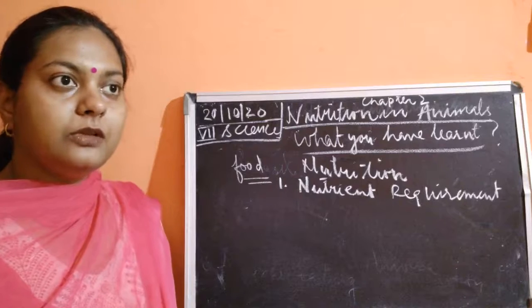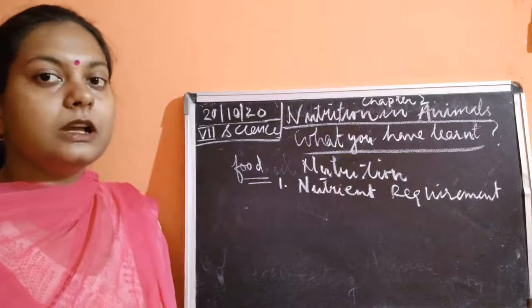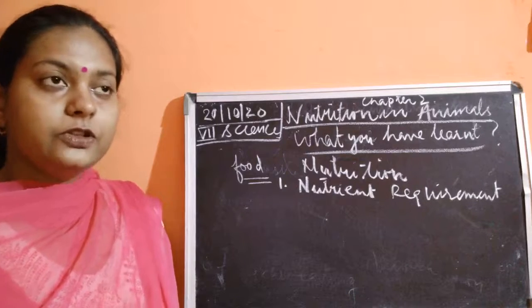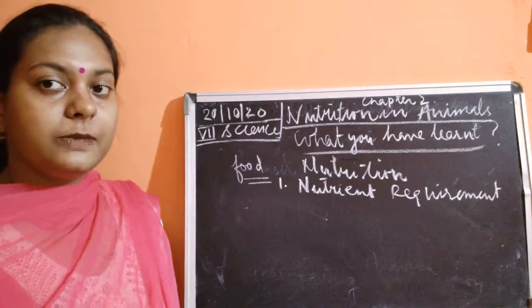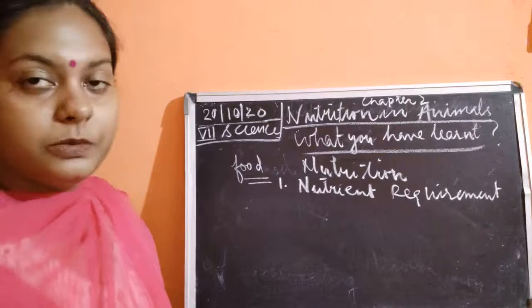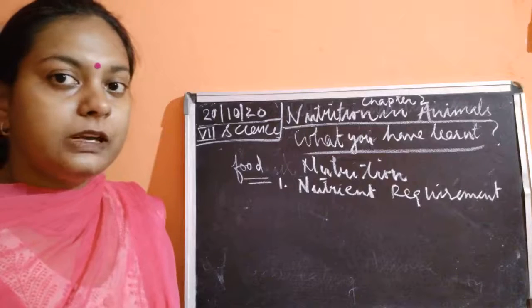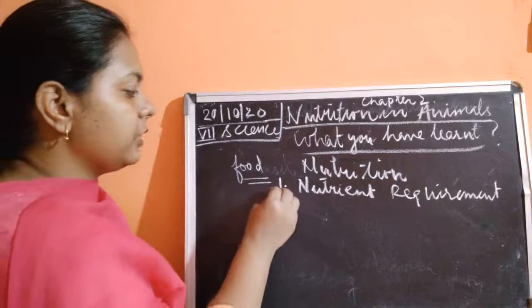The nutritional requirement of human beings would be different from that of a grass-eating animal, which has a very different nutrient requirement. The nutrient requirement of amoeba could also be very different from that of animals. So the nutrient requirement is the first point of focus.